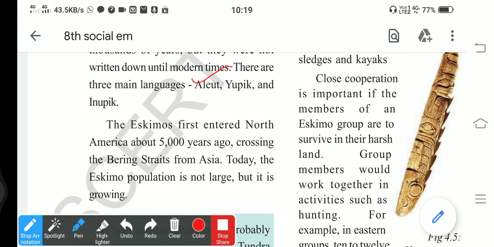Aleut, Yupik, Inupik. These are the three languages spoken by the Eskimos, and they first entered North America 5,000 years ago.